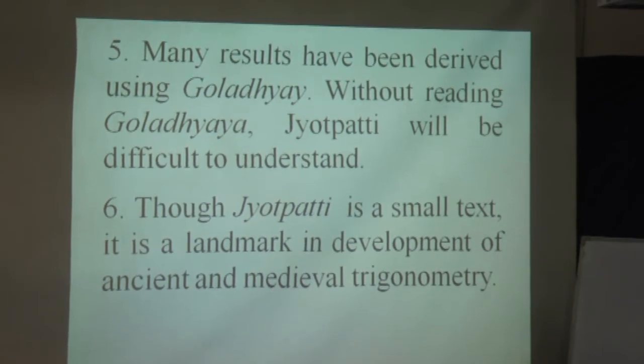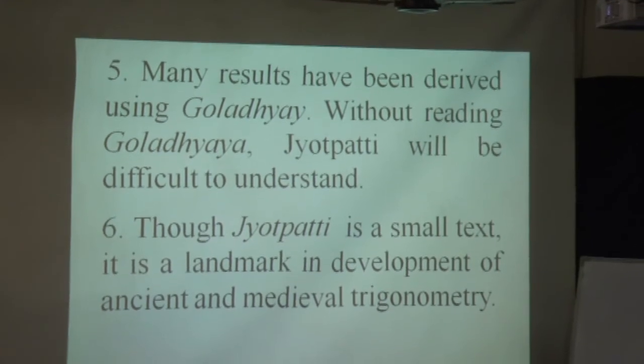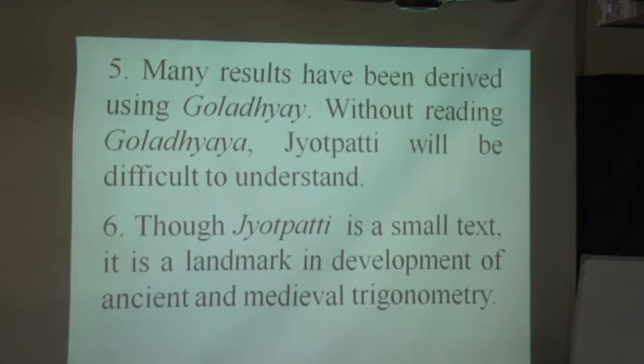Though Jyotpatti is a small text, it is a landmark in the development of ancient and medieval trigonometry. Bhaskara wrote Lilavati, Bijaganita, Goladhyaya and Grahaganita, all texts of mathematics, in the Sanskrit language without using any tools available in modern days.